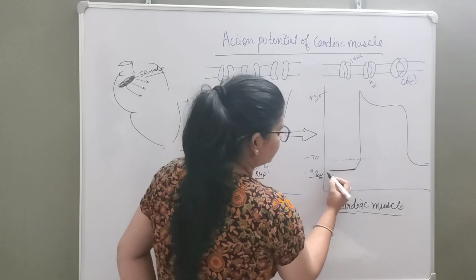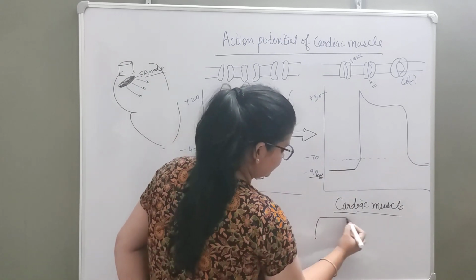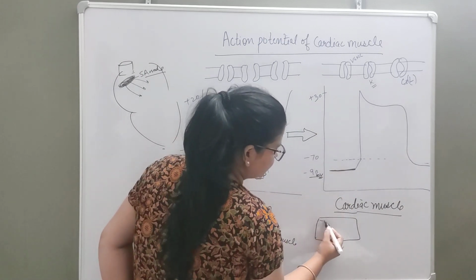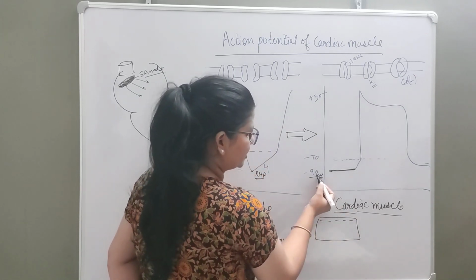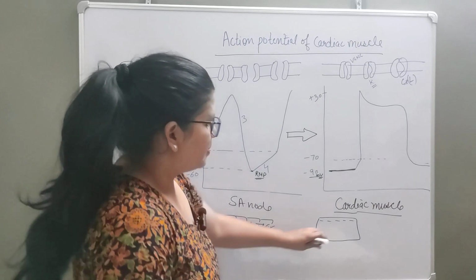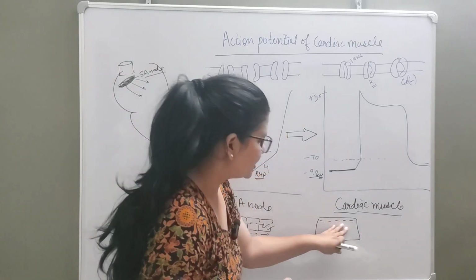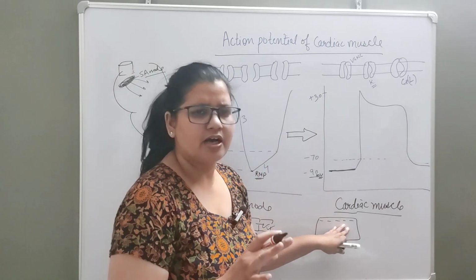Here this is the membrane. If we see the membrane inside, it is negative, and this negativity when measured was minus 90 millivolt. So this is the resting state in cardiac muscle.